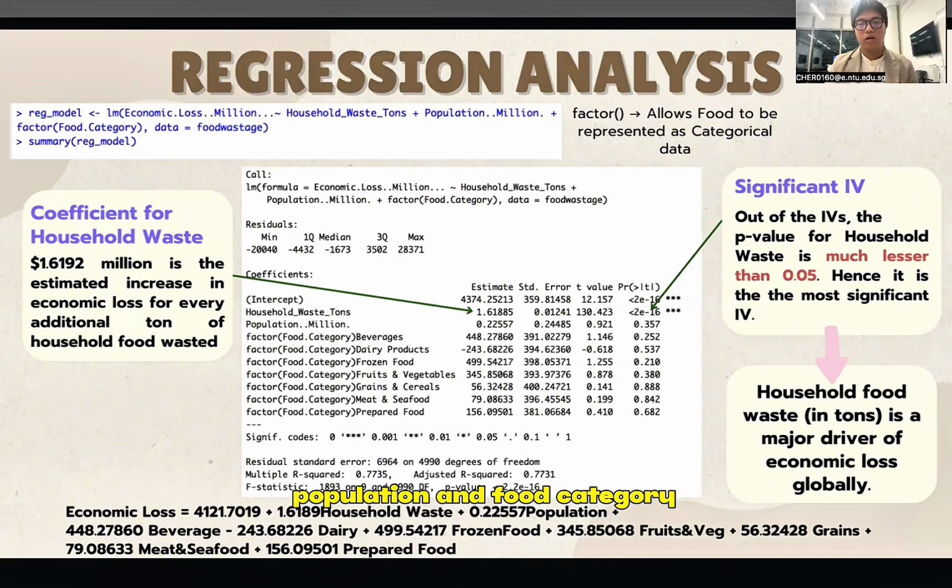The next regression model is used to show the relationship of economic loss and household waste, population, and food category. As seen from the model, the coefficient of household waste tells us that $1.61 million is lost for every ton of household food wasted. Out of all independent variables, household waste has the smallest p-value and hence is the most significant. With that, household food waste is a major driver of economic loss globally.